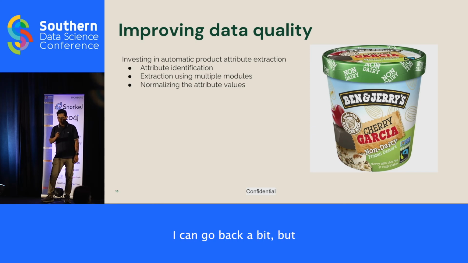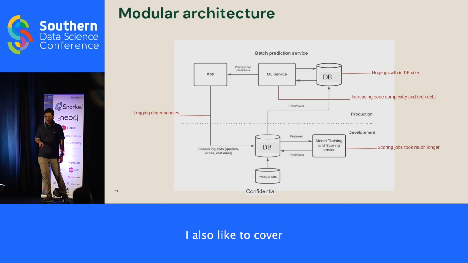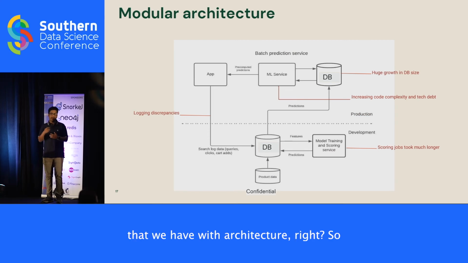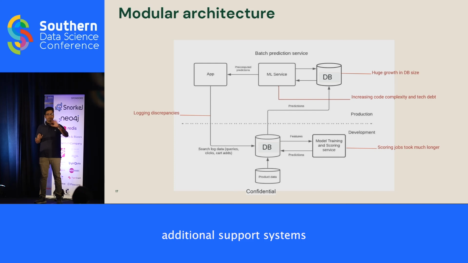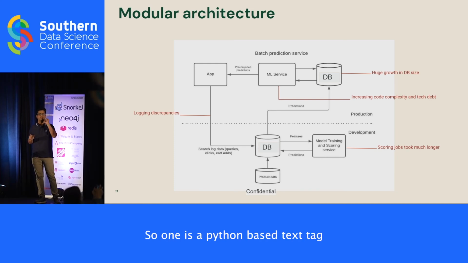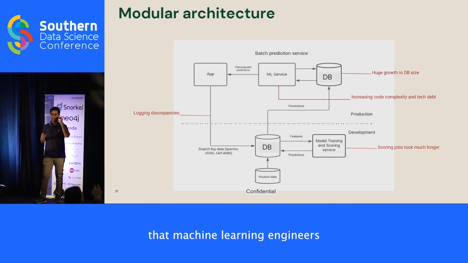Now, I would also like to cover some of the challenges that we have with architecture. In a typical machine learning tech stack, at least for search systems that I've seen earlier, there are two tech stacks at least. One is a Python-based tech stack that machine learning engineers generally operate over, and another is a search backend.